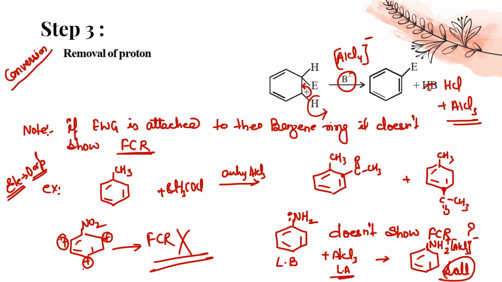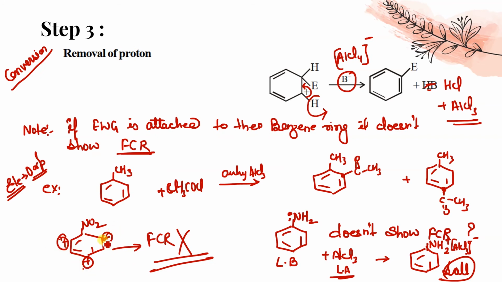So what you will say is that aniline being a base reacts with the Lewis acid AlCl3 and forms a salt which does not undergo resonance, and hence it doesn't show Friedel-Crafts reaction. I hope it is clear. So 3 questions I have told you. One, the mechanism, that is a simple question. Second question, if an electron withdrawing group is attached, it will not give the FCR. Reason I have told you, because it decreases the electron density at ortho and para position.